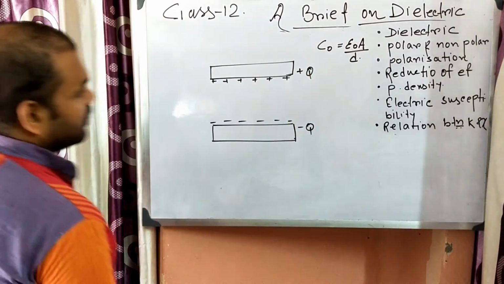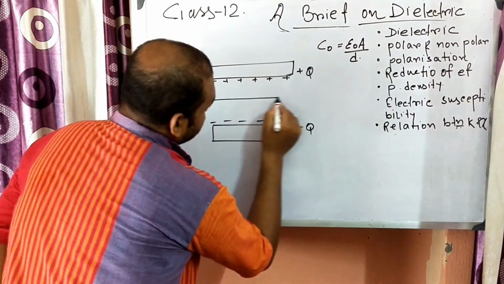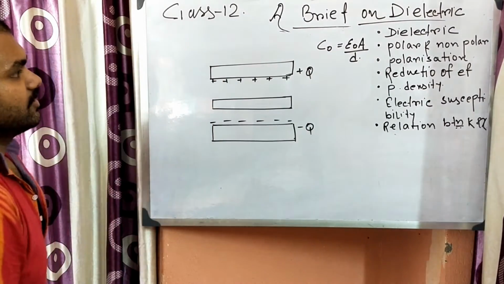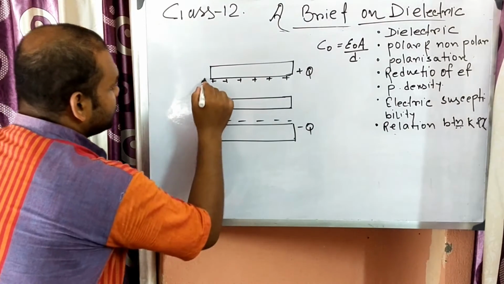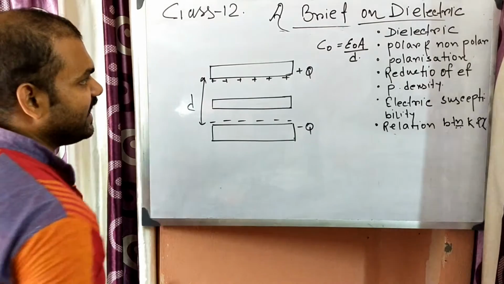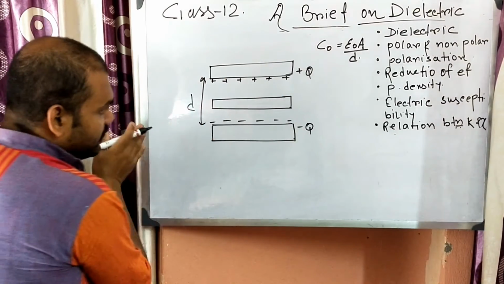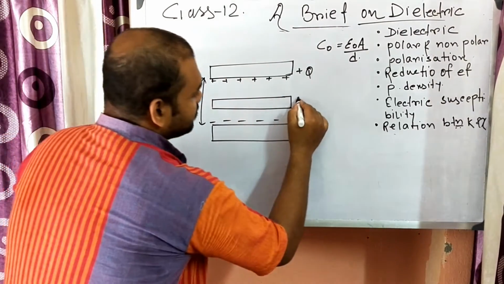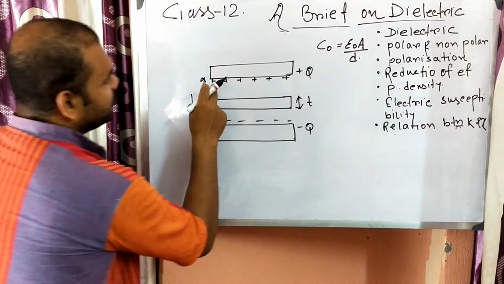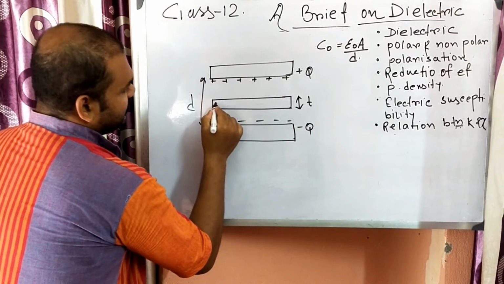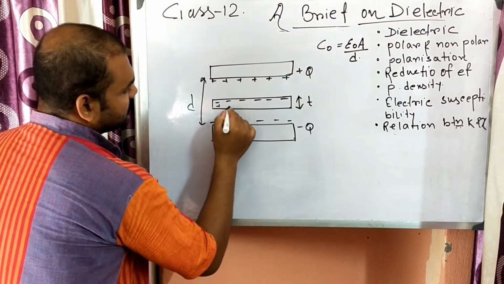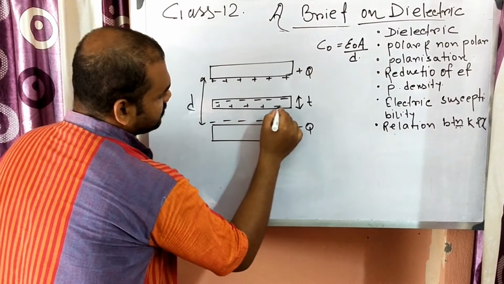Next, if we insert a dielectric, D is the thickness of the gap and A is the area of the plate, and we introduce a dielectric of thickness T, suppose. Due to the positive plate, negative charges are induced on this surface and positive charges are induced on this surface.